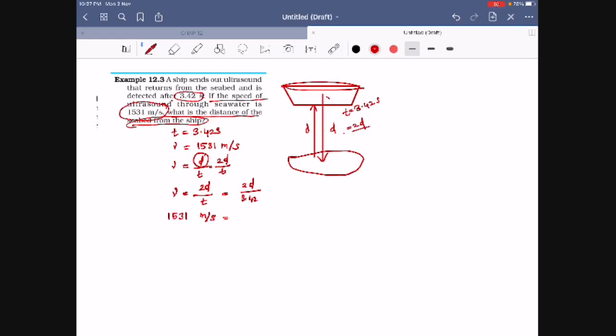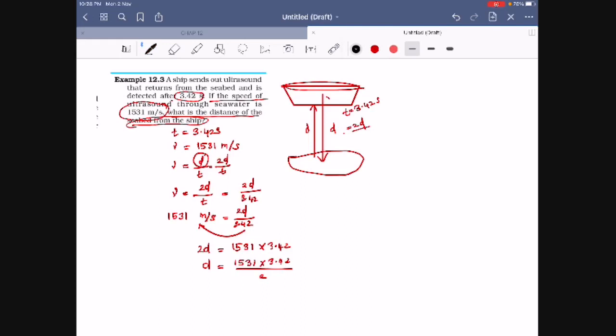So 3.42 will come to this side, which means we multiply. 2d equals 1531 into 3.42. So d equals 1531 into 3.42 divided by 2.